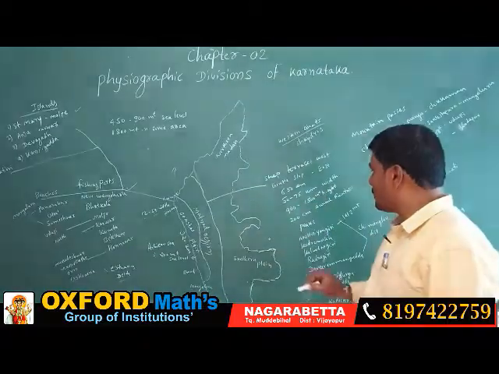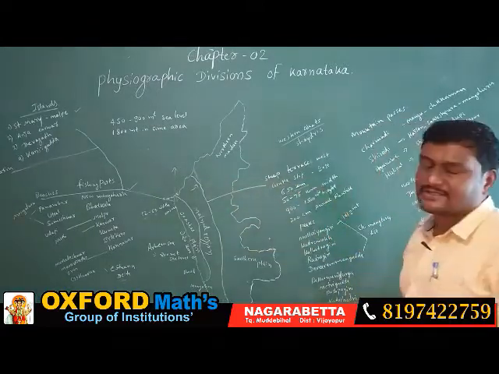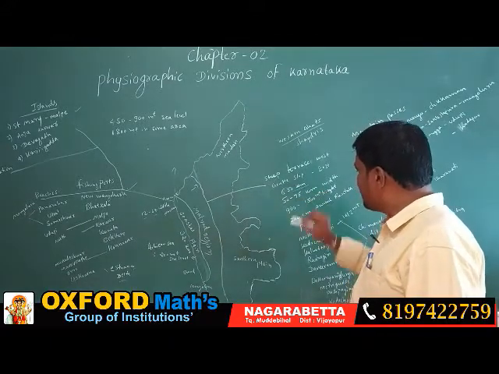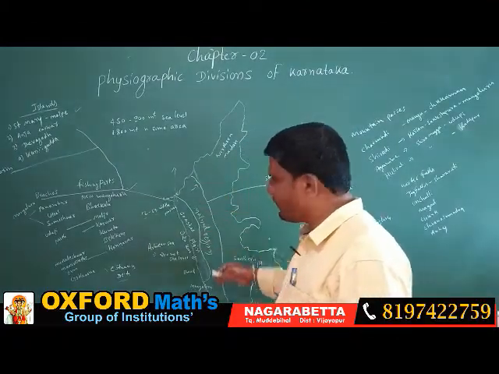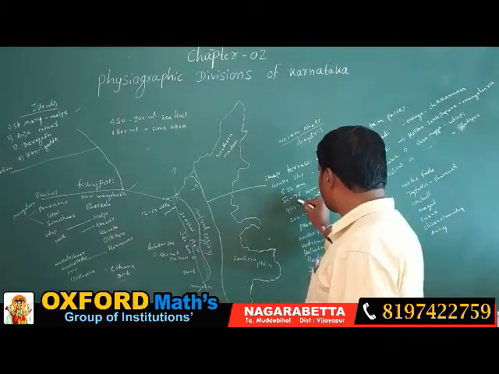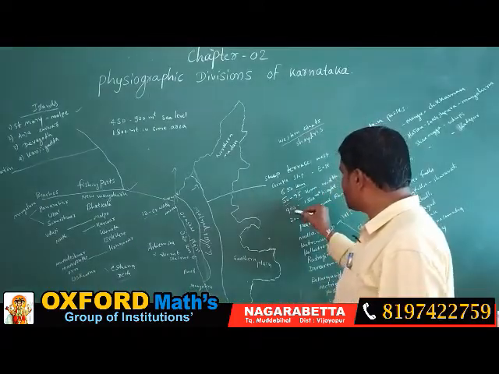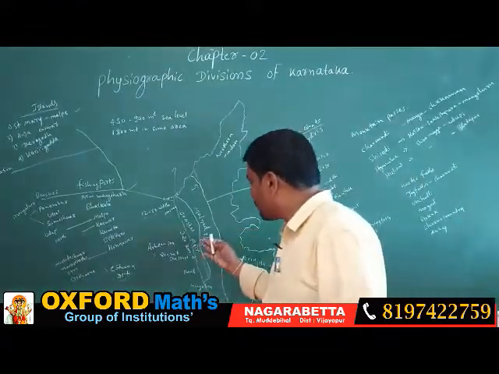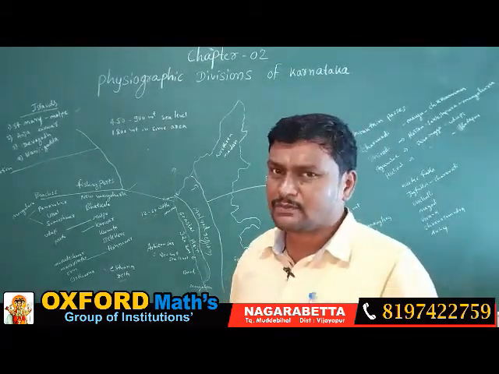What is the total length of this Malnad region? 650 kilometers, and 50 to 76 kilometers in width. The width is not the same in all places of the Malnad region. In some places it is 50 kilometers and in some places it is 76 kilometers. And it has a height of 900 to 1500 meters above sea level. And here we can see some important peaks. Peaks means what? Shikaragalu.